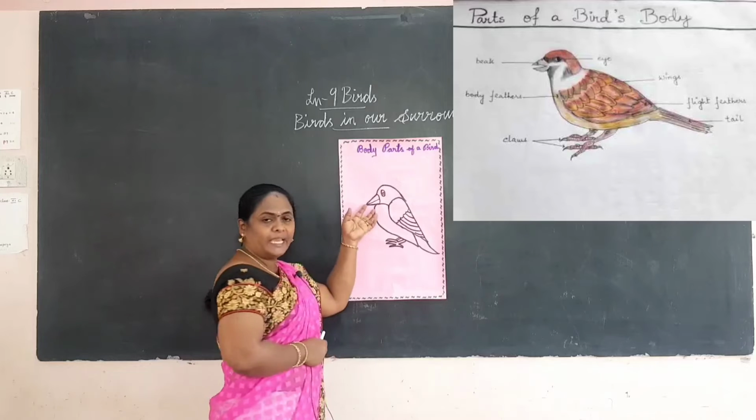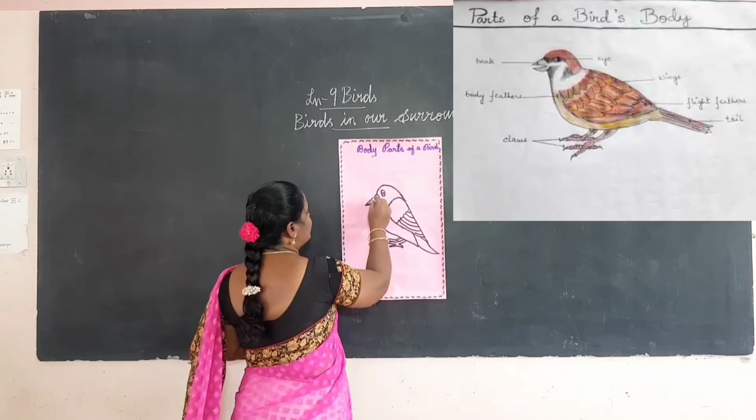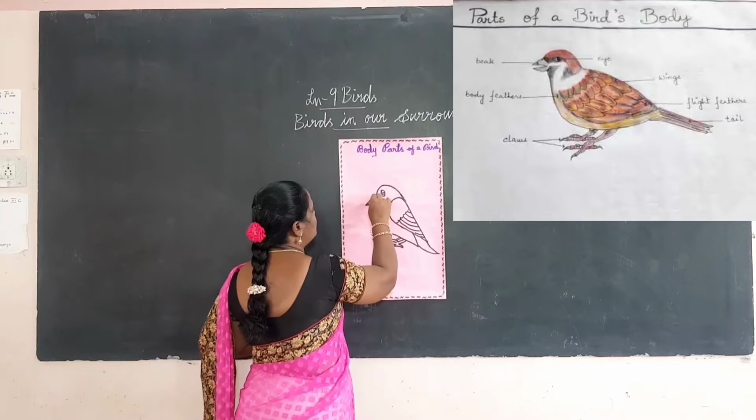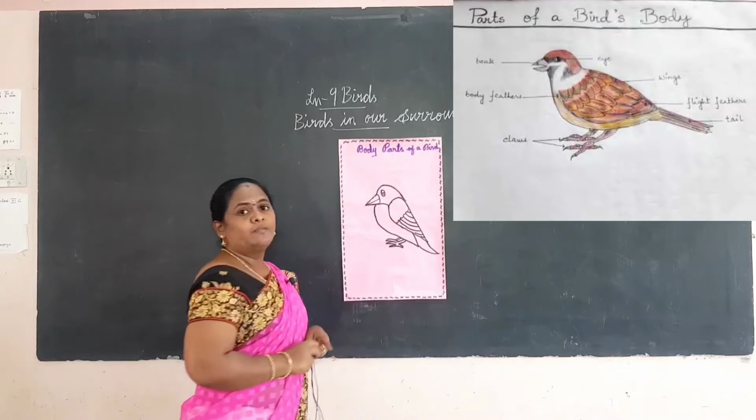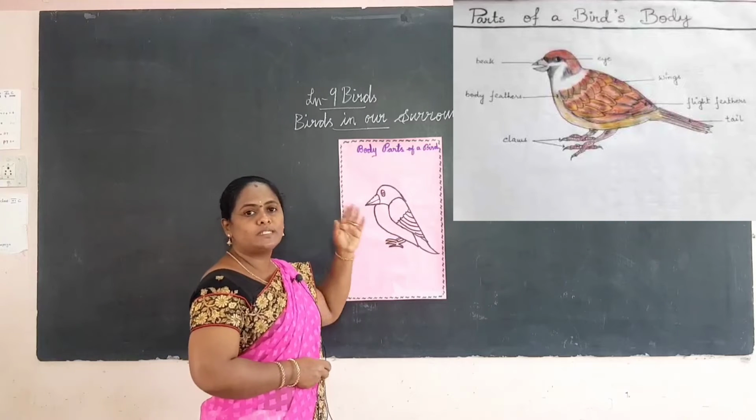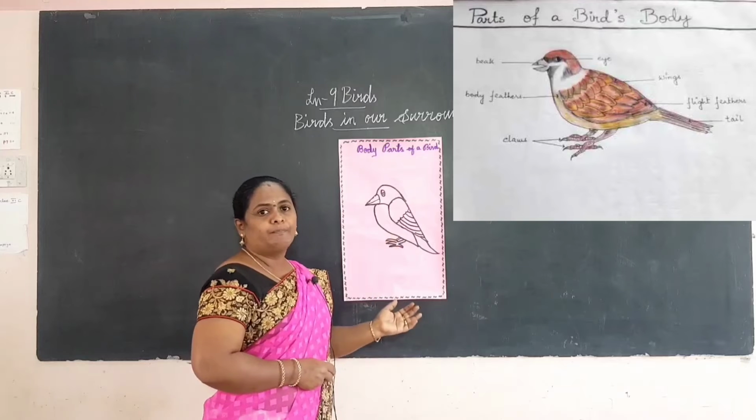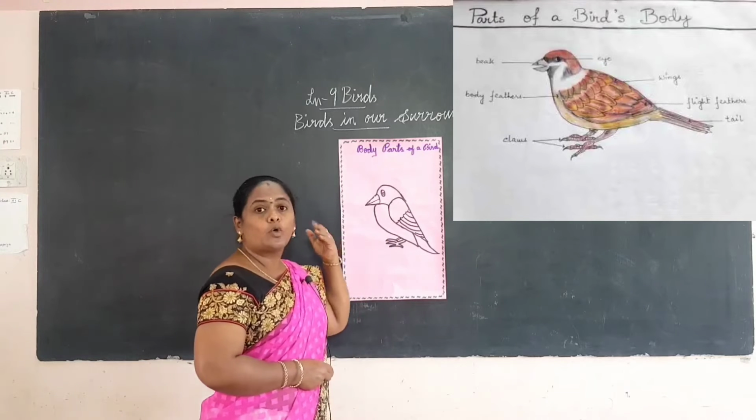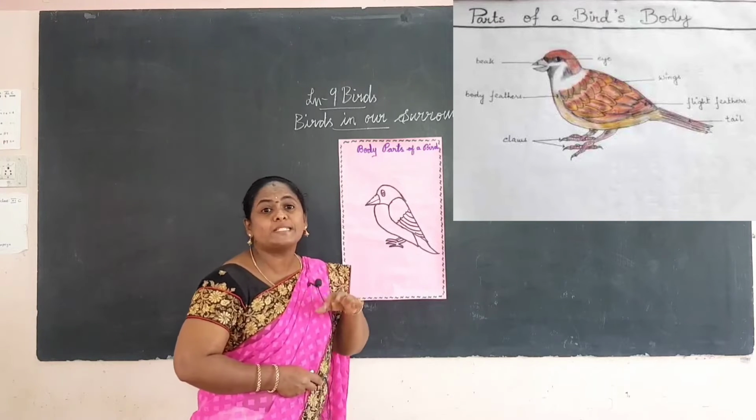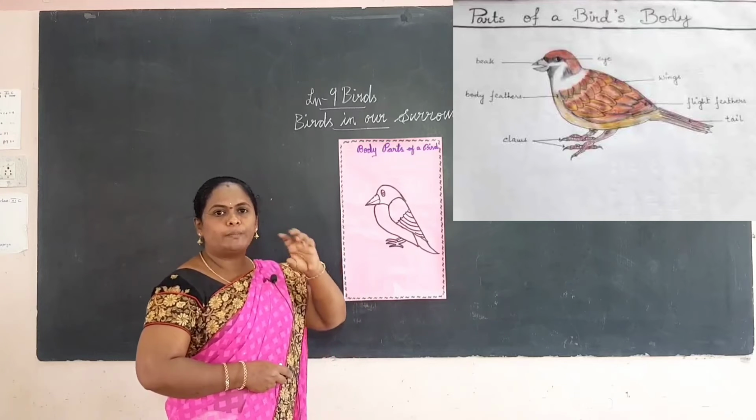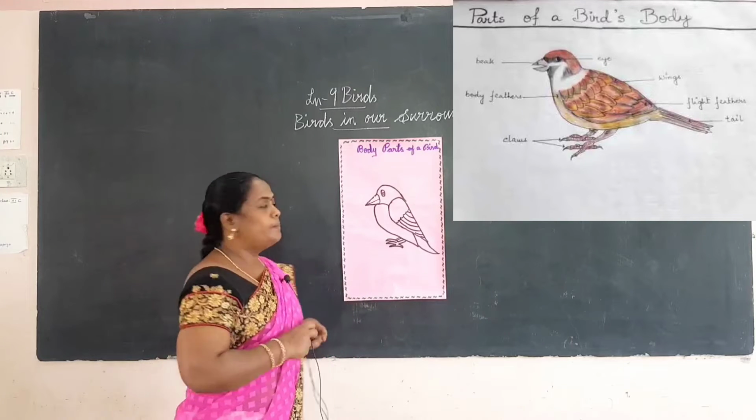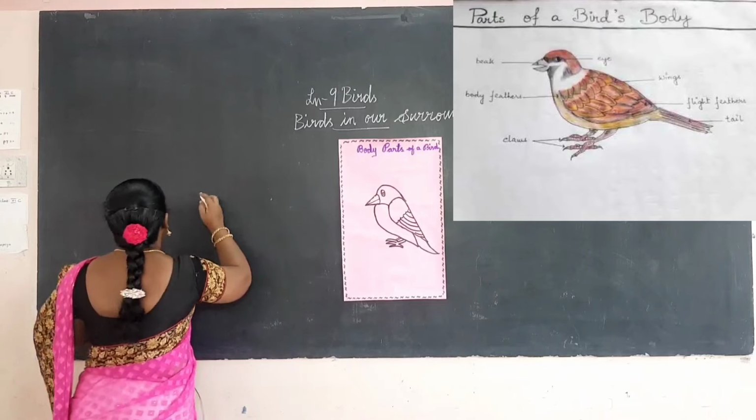The beak has 2 tiny openings which help them to breathe. This is the breathing organ of a bird. Birds can also breathe by keeping their beaks open.